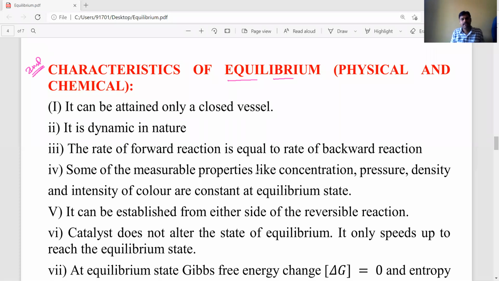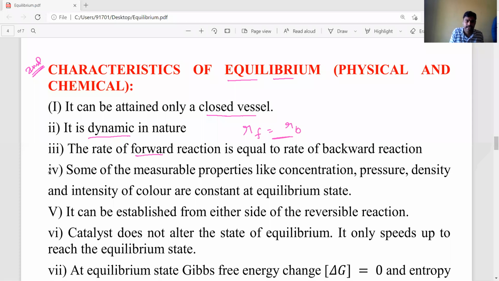Let's see. First one, equilibrium. In order for equilibrium to exist, the reactions must be carried out in a closed vessel only. To attain the equilibrium, to reach the equilibrium state, we must take it in a closed vessel only. It is obtained in closed vessels only. And the equilibrium process is dynamic in nature. Already in the introduction we discussed this. It is dynamic in nature. So that's why, in the equilibrium process, the rate of forward reaction is equal to the rate of backward reaction.